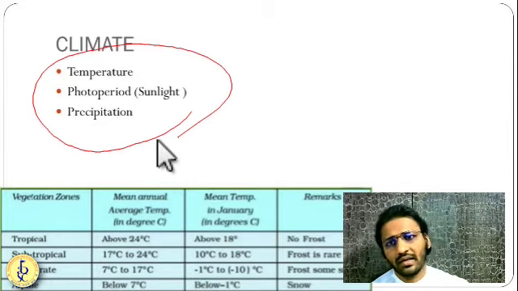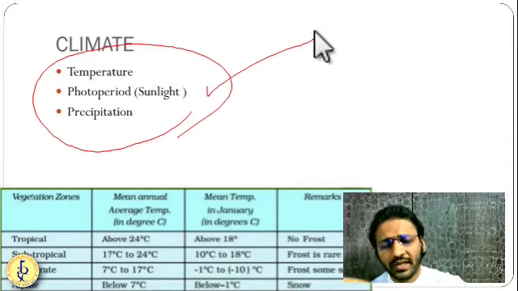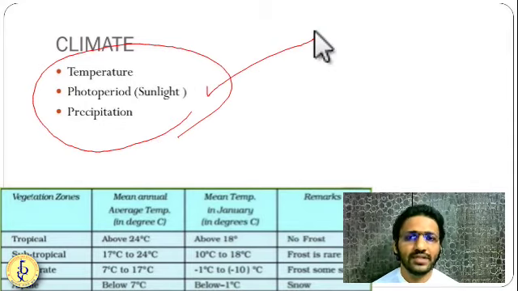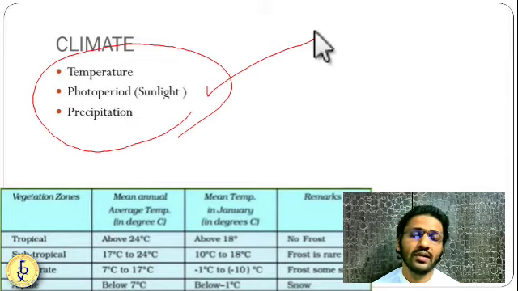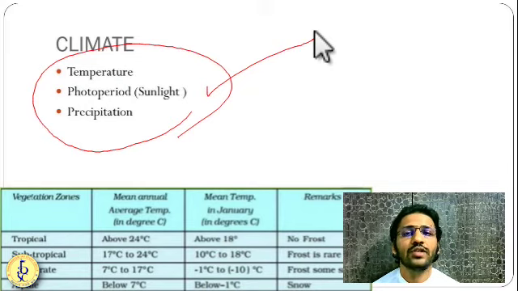Also, latitudinal position will determine the amount of sunlight that a particular region will have. Without sunlight, there is no photosynthesis. Getting it? But only sunlight will not matter. As you know, equatorial regions have huge sunlight. That's why there is huge biodiversity. But desert regions also have huge sunlight, but there is no biodiversity over there. So along with sunlight, you need precipitation. Along with that, you need to maintain the temperature. So depending upon the